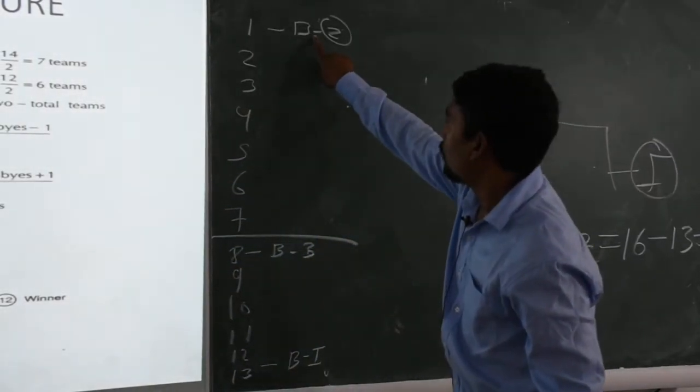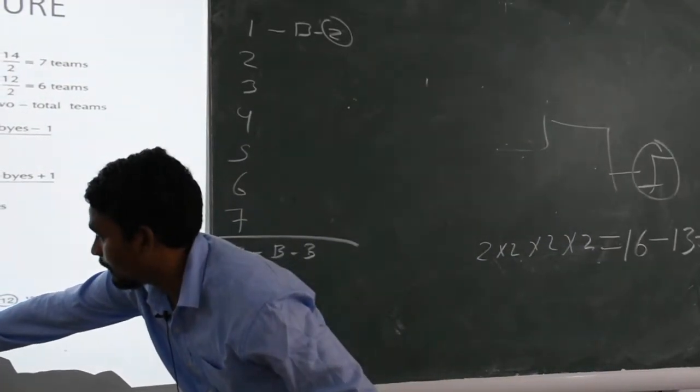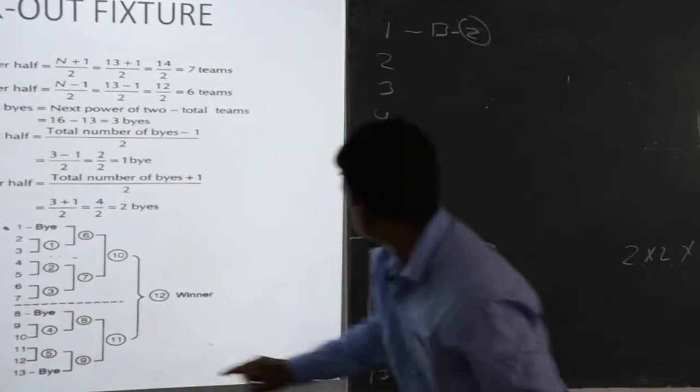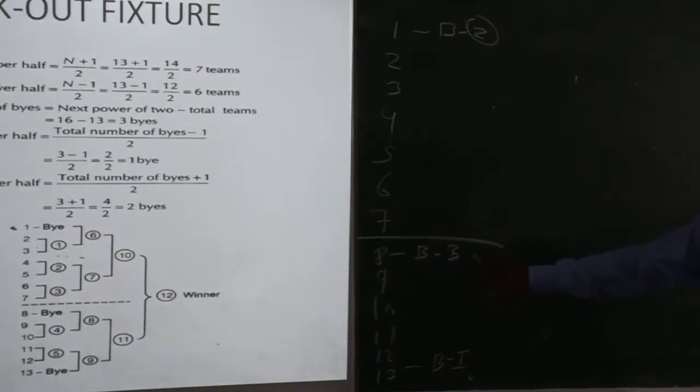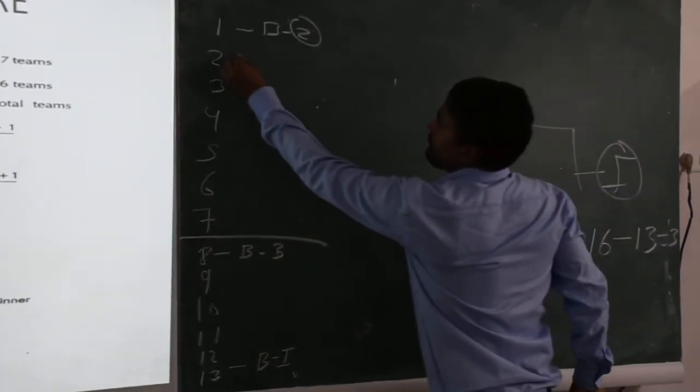This is B2, which means bye 2. And the third bye goes to the lower half's first team. This is B3. So first bye is given to 13, second bye to the upper half's first team, and third bye to the lower half's first team. These are the 3 byes. So now we can make the fixtures. This is round 1.